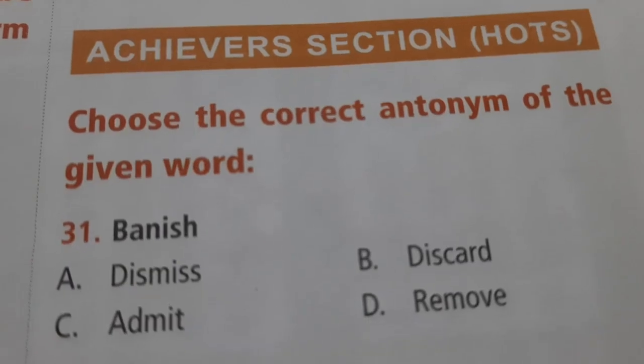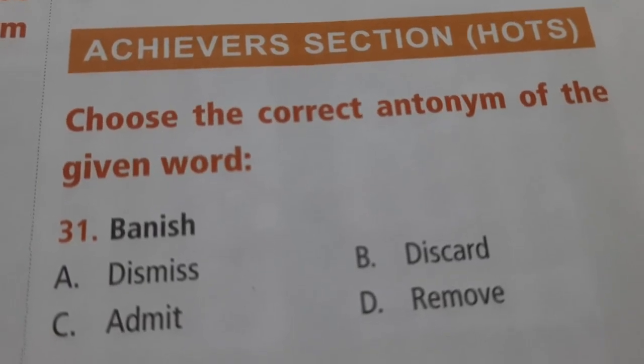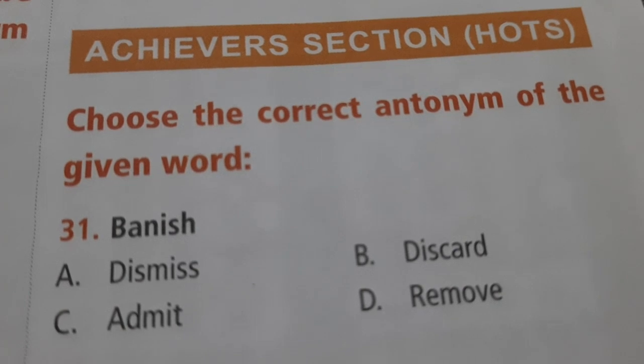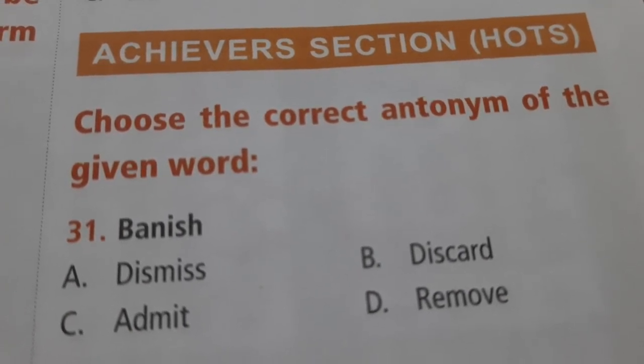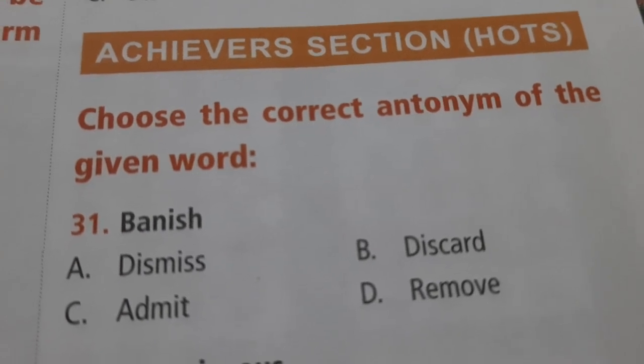Conscious and unconscious, which is option A. Antonym unconscious is the answer to this question. Please tick it. Let us move to the last section of this particular chapter, which is Achievers section, also known as HOTS. Choose the correct antonym of the given word.